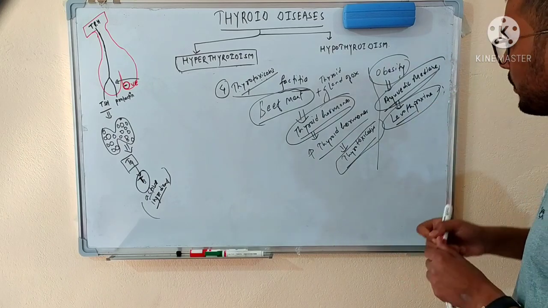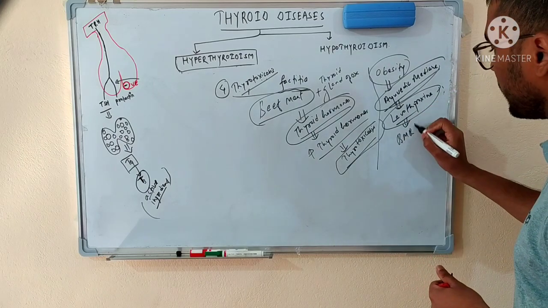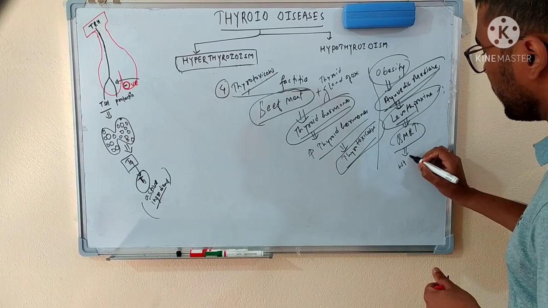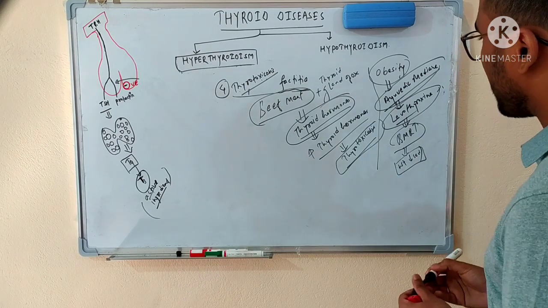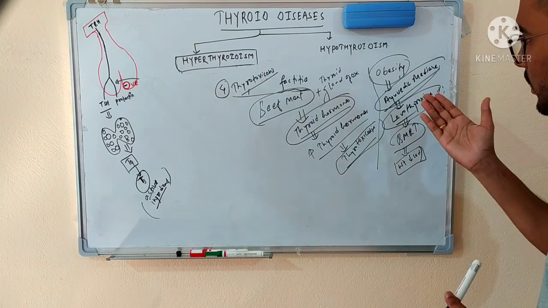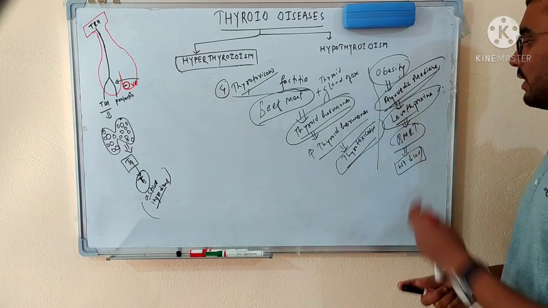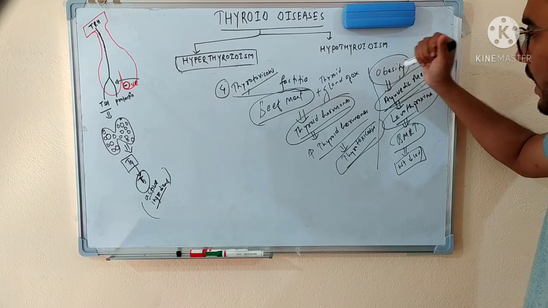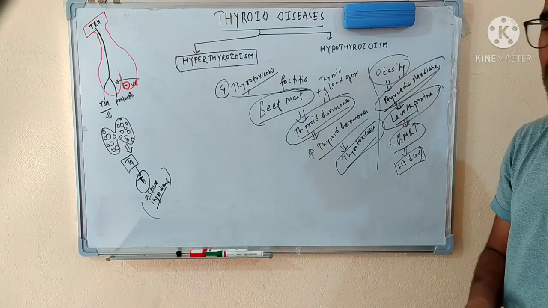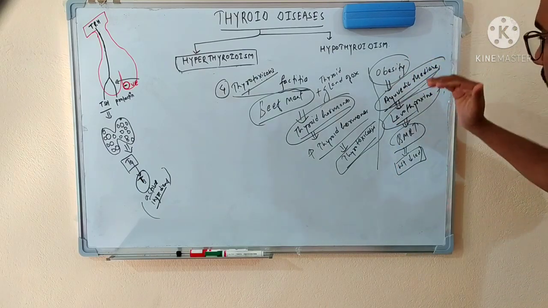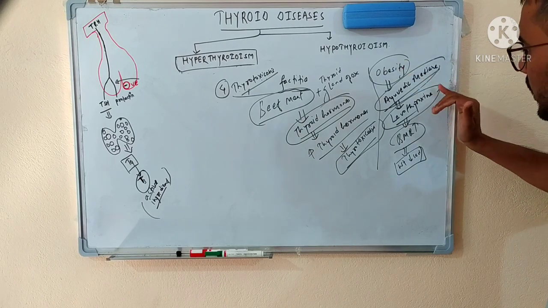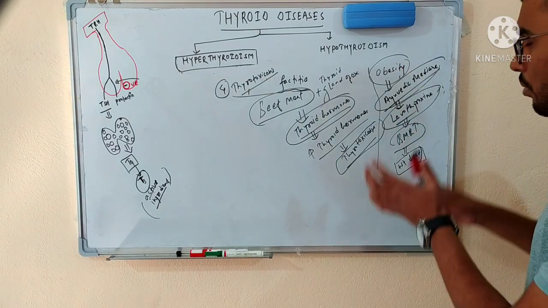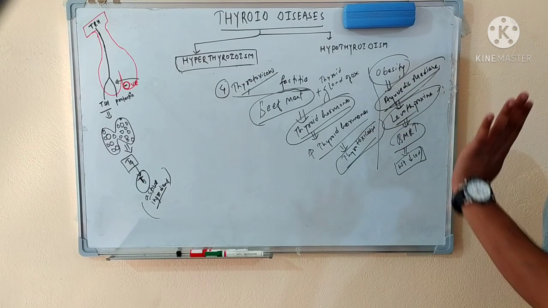And this levothyroxine will ultimately increase your basal metabolic rate, and due to the increase in the basal metabolic rate, the person's weight will decrease. The person will be very happy that they are losing weight due to Ayurvedic medicine, which has no side effect. But that person does not know that the Ayurvedic medicines which claim to decrease your weight are basically containing levothyroxine. So in this condition also, the person is consuming the levothyroxine present in the Ayurvedic medicine. So somehow we can say that indirectly the person is consuming the thyroid hormone.